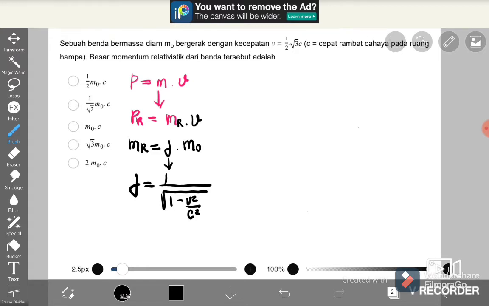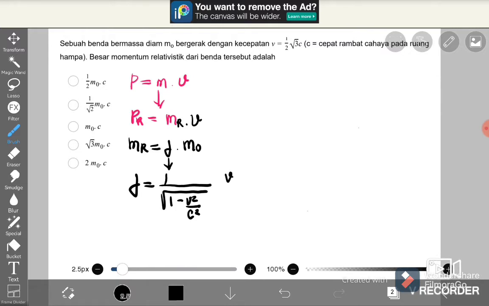Okay, this formula is very complicated in my mind, so I will try to give another solution for how to find the gamma, or the relativity constant. We just use another way like this. We write again the velocity of the object.